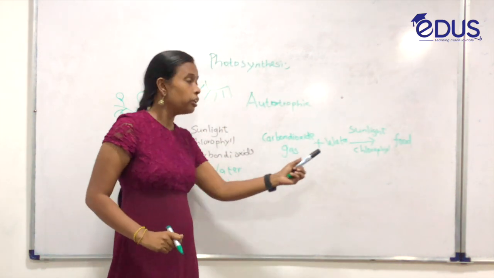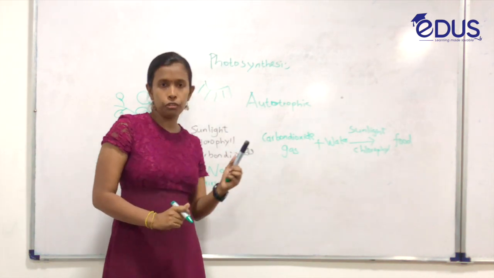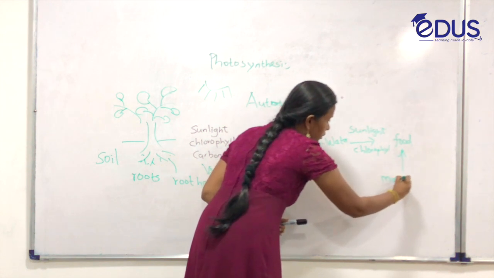The food is the main product of photosynthesis.